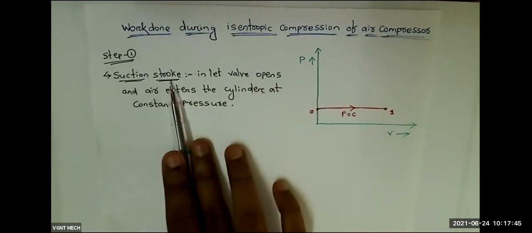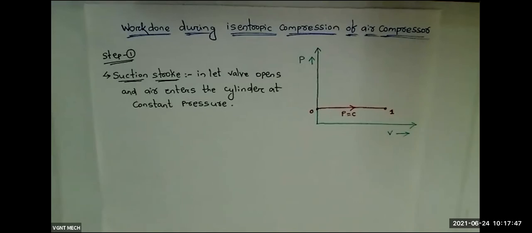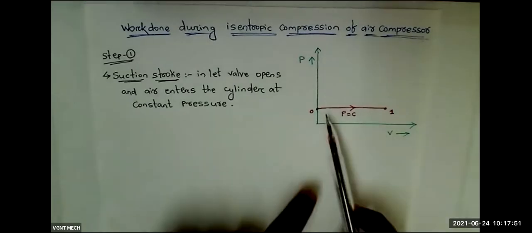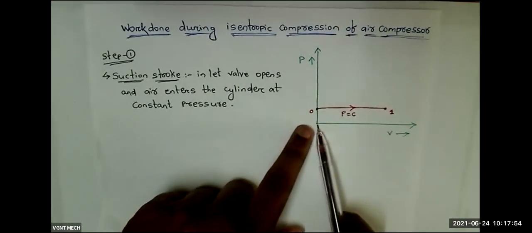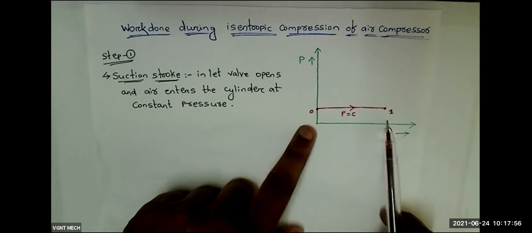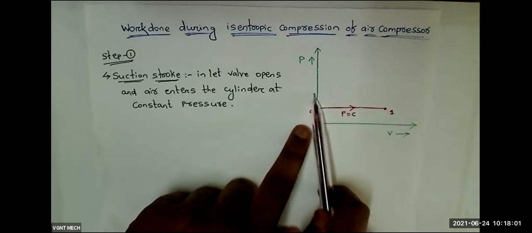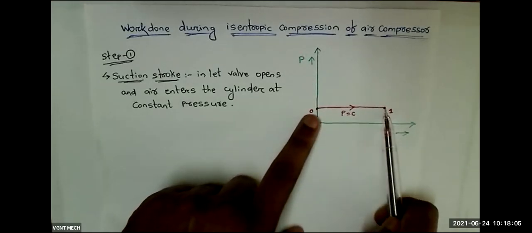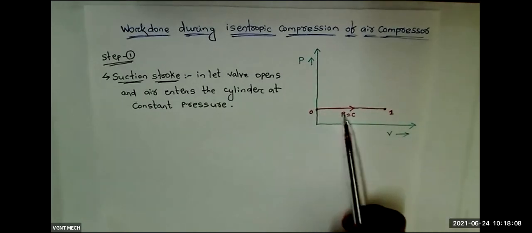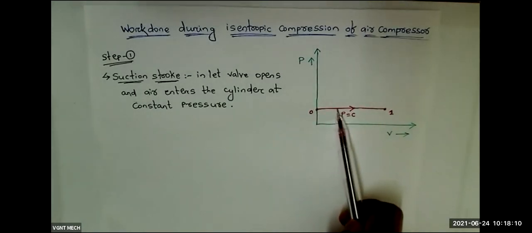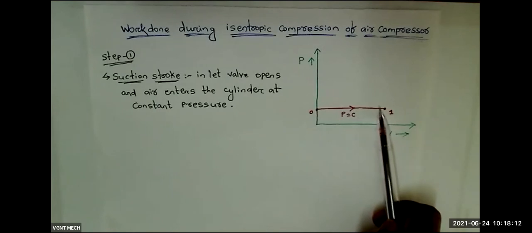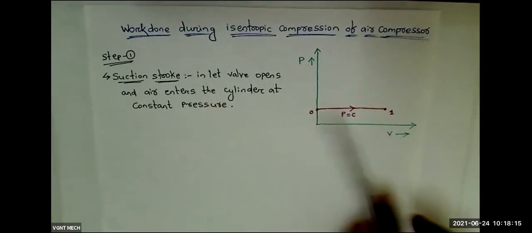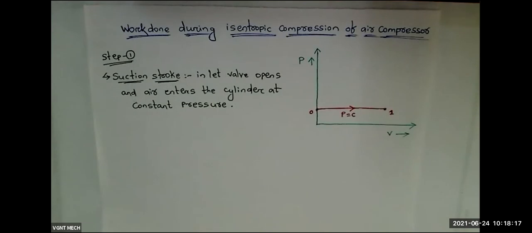What happened during the suction stroke? The piston moves downward, so the cylinder volume increases. From this point to this point, the cylinder volume gradually increases. If you go in this direction, volume increases. So from here to here we have the suction stroke: pressure remains constant and volume increases. That is the suction process. This is step 1, clear? Now we will come to step 2.